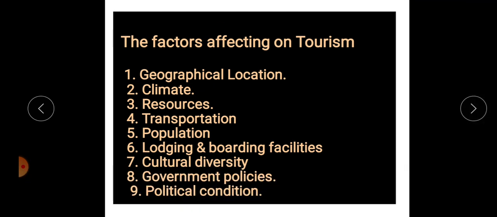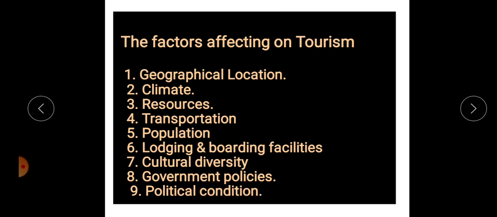Government policies and political conditions both depend on the government. If government policy is suitable for the development of a tourist center in that region, the government supports the development of transportation modes and other basic facilities. Almost all infrastructure development depends on the support of political policies and the government. That's why government policies directly affect tourism.